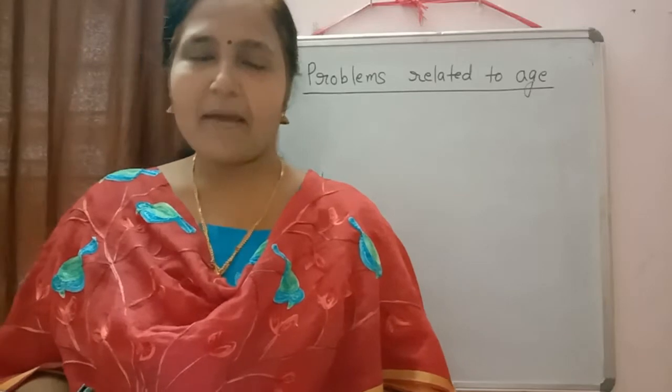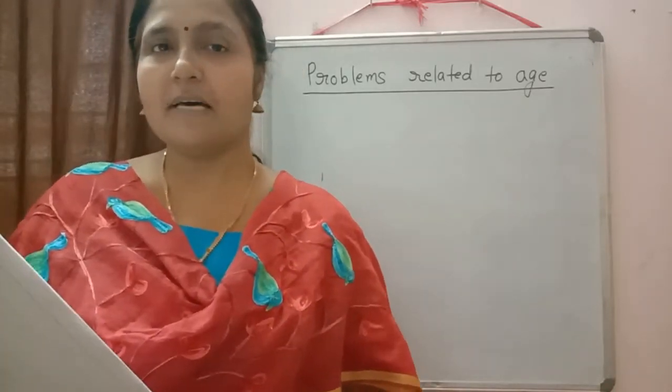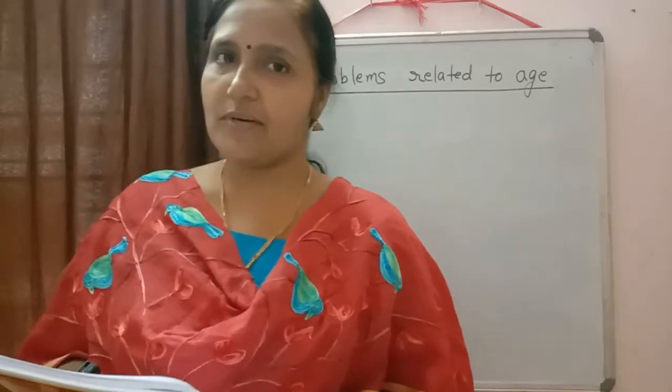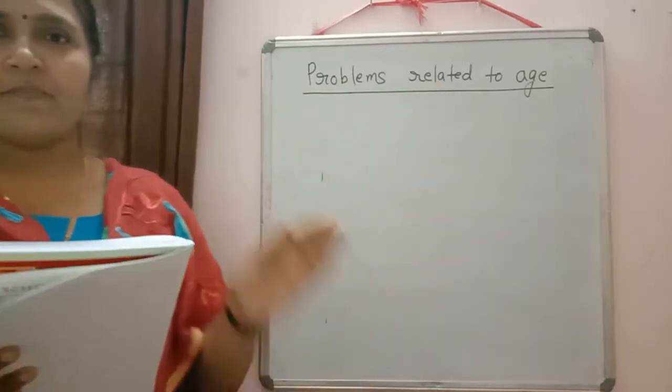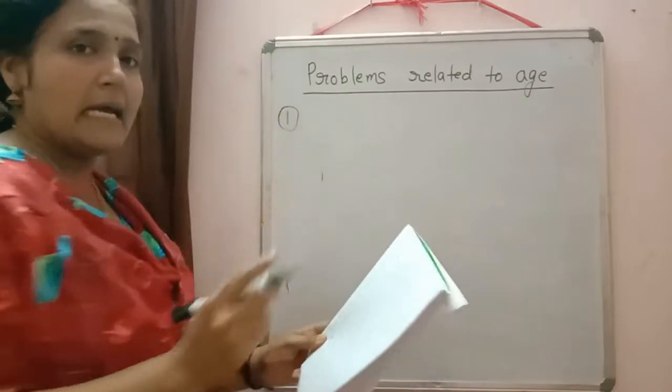We started pair of linear equation in two variables and we are discussing word problems. So many types also we discussed. So today we are going to discuss about the problems related to age. So I am saying the questions there. According to the question we will frame the equation.